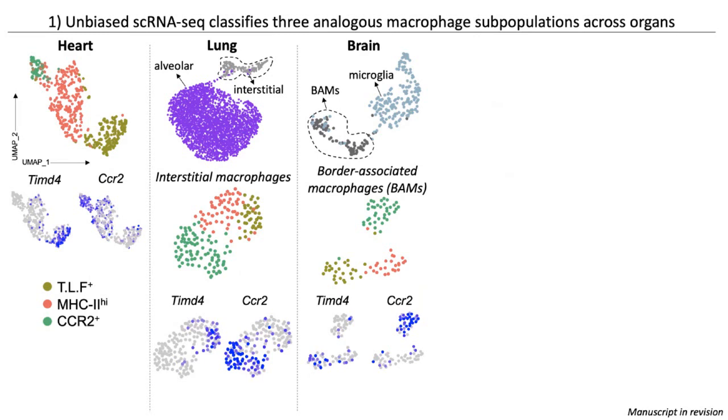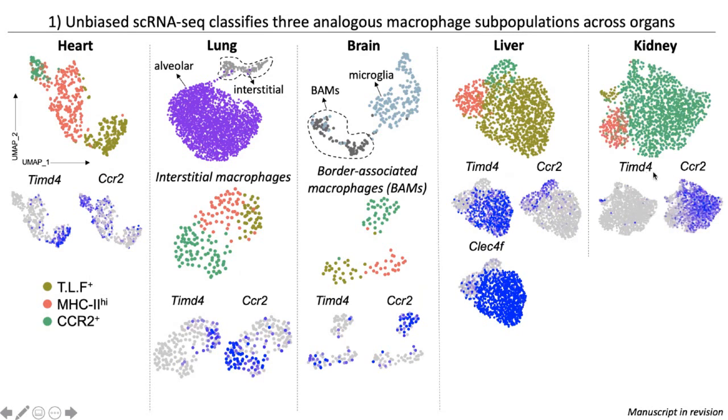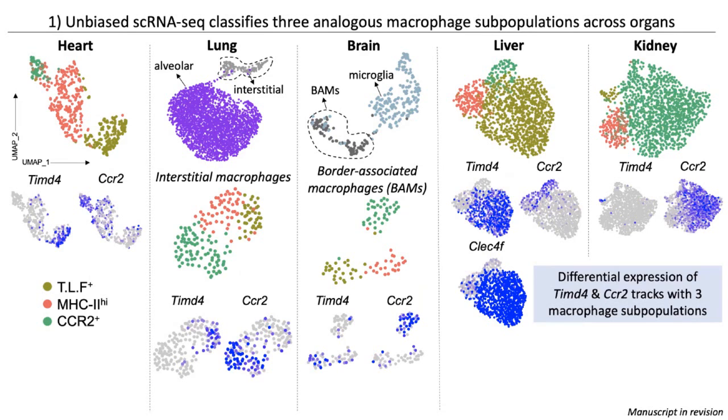This pattern is extended to the liver, where the TLF macrophages are actually the very well-studied Kupffer cells, which express the gene CLEC4F, and also extended to the kidney, where the major population are the CCR2 macrophages, and the TLF macrophages are relatively minor, yet still present. So at this very broad level, we can see that TIMD4 and CCR2 expression tracks with 3 subpopulations in 5 organs. But we wondered, beyond these couple markers, how similar are these macrophage subpopulations to each other?